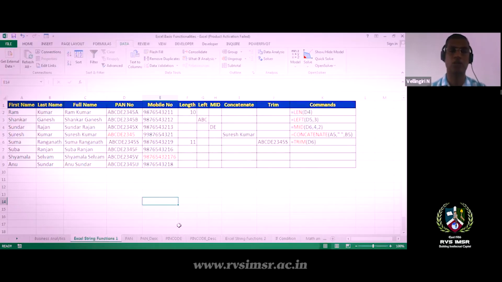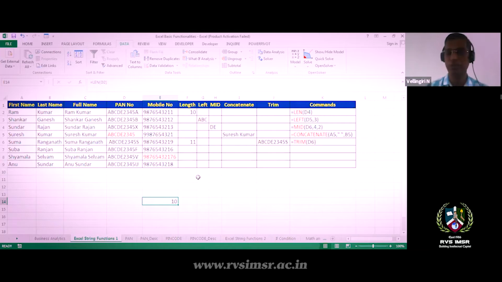I'll check it here: equal to LEN of. In Excel we have a function called LEN. Use it on this cell and you can find the length. This is actually 10 characters, so just by looking, the data is correct.